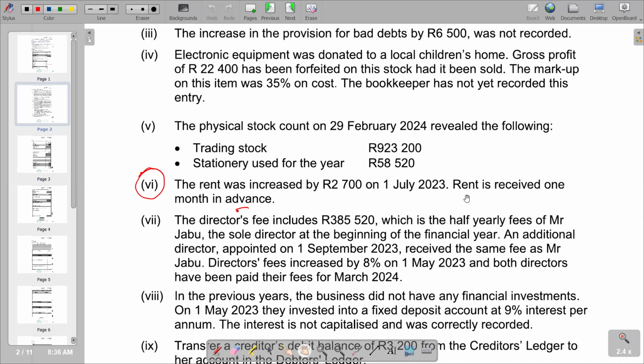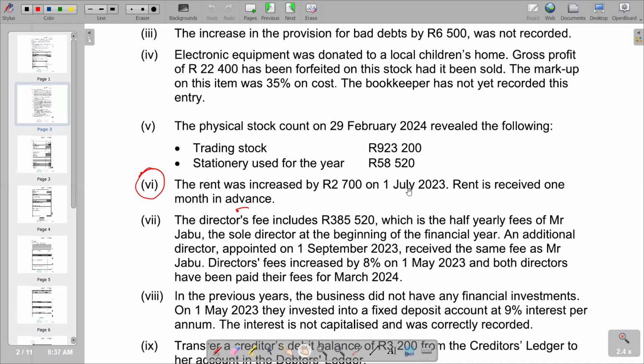So the rent that was received 1 month in advance is the rent that we need to subtract, because it doesn't belong to the current period. Remember, we should comply with the matching principle, that we should relate the income to this specific financial period. So we are saying the rent that we have for March 2024 should be subtracted, as it is a rent that is received in advance.